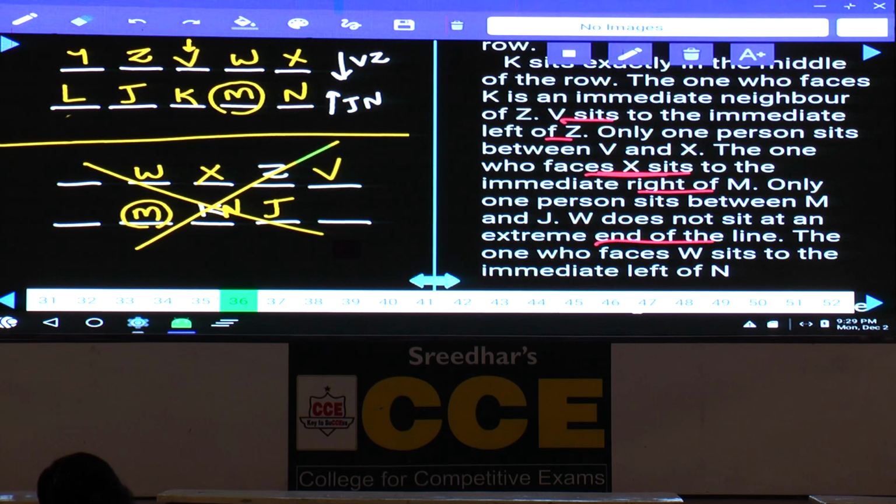Now this is how these 10 persons were seated in 2 different rows, 5 persons in the first row and 5 persons in the second row. Yes, write down this arrangement. Then this is about question number 36 to 40.